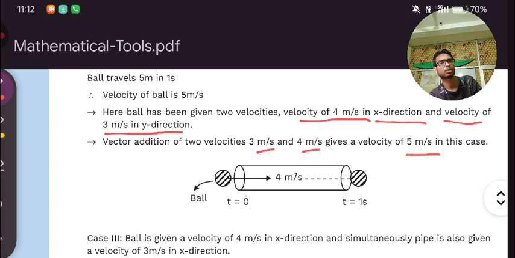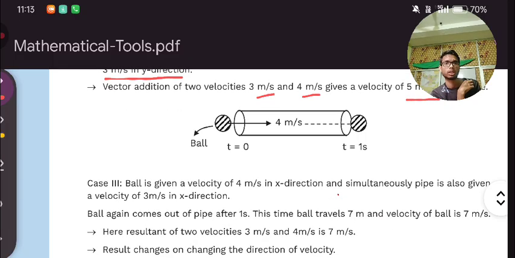Rather than becoming 7 meter, it is becoming 5 meter per second by the help of Pythagoras theorem. Here we will see some formulas of the vector chapter. This ball was over here when t was 0. When it came over here, t became 1 second and it covered 4 meters.